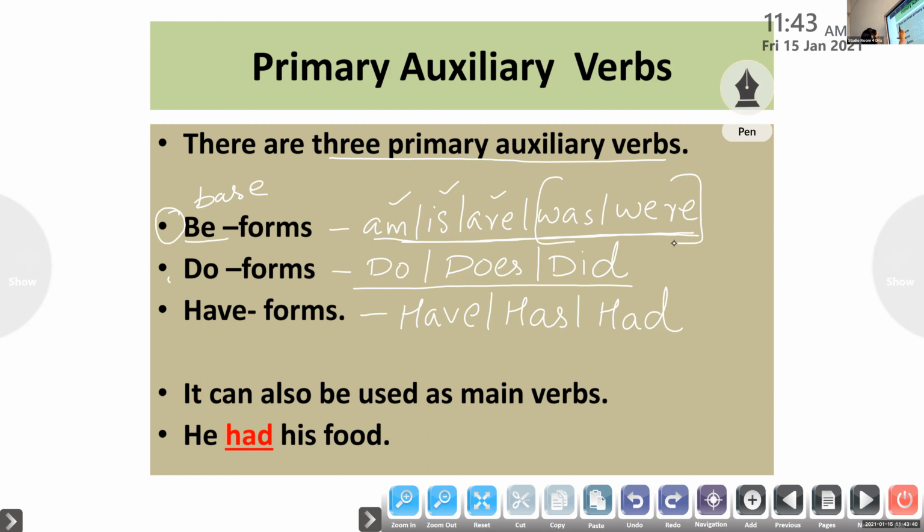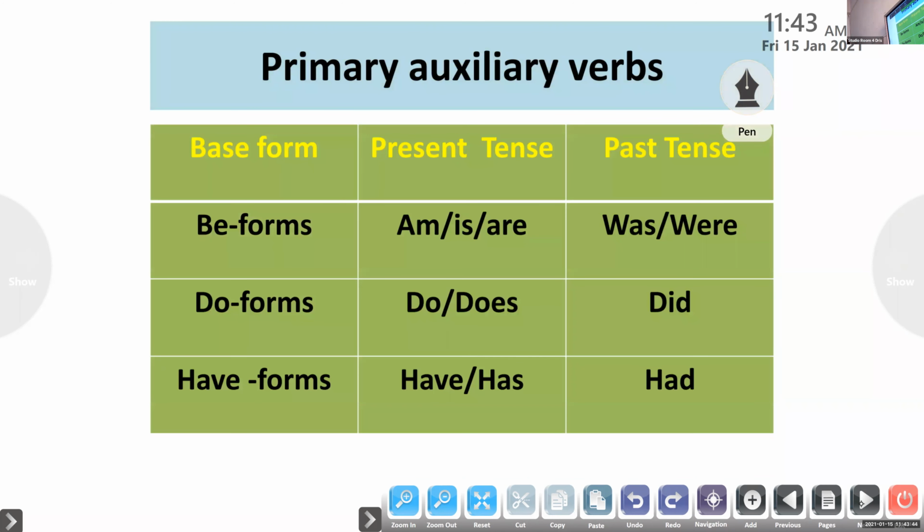So be forms, children. Look here, primary auxiliary verbs, be forms. Be is the base form of the verb. Do is the base form of the do forms, and have is the base form of all the have forms. Remember this always. What is the present tense of be?